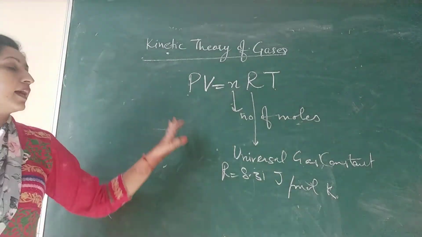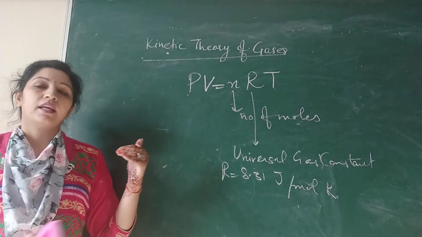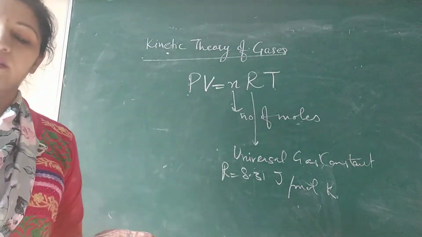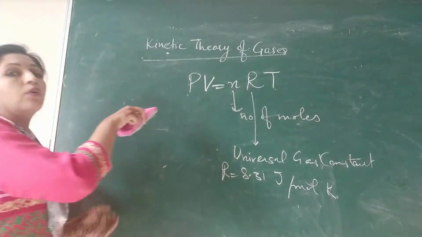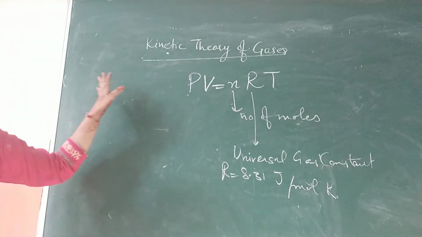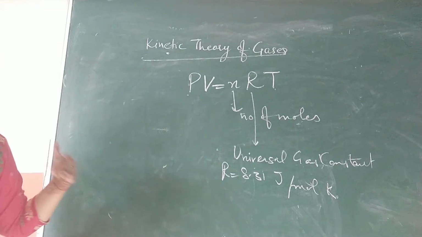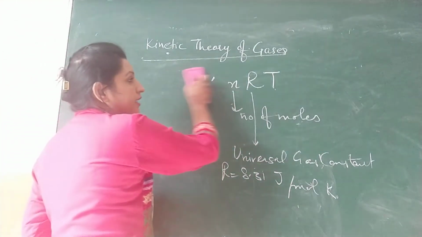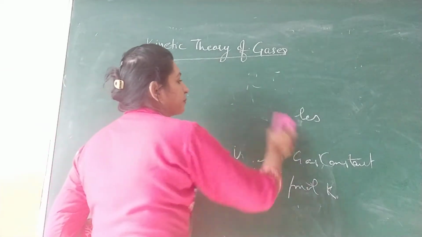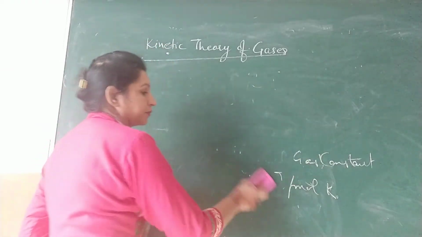Now for an ideal gas, there are a few assumptions that we take in the kinetic theory of gases. So we'll now discuss the various assumptions of kinetic theory of gases, and after that we will derive the expression for pressure exerted by a gas on the walls of the container.